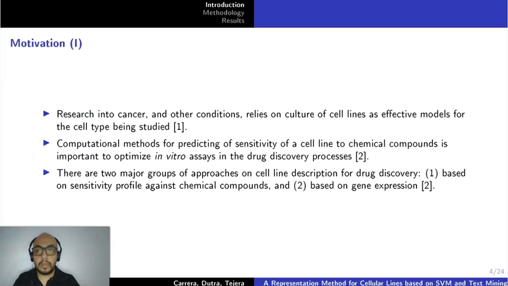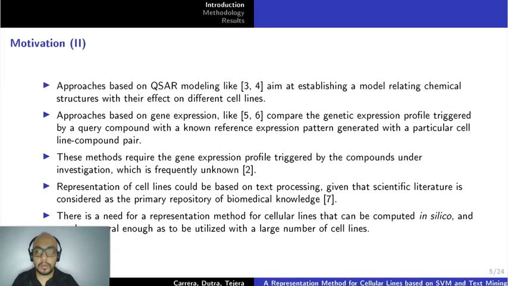Research into cancer and other life-threatening conditions relies on culture of cell lines as effective models for the cell type being studied. Computational methods for predicting the sensitivity of cell lines to chemical compounds are important to optimize in vitro assays in the drug discovery processes. There are two major groups of approaches on cell line description for drug discovery. First, based on sensitivity profile against chemical compounds, and second, based on gene expression.